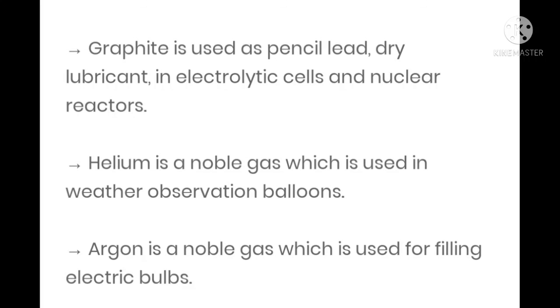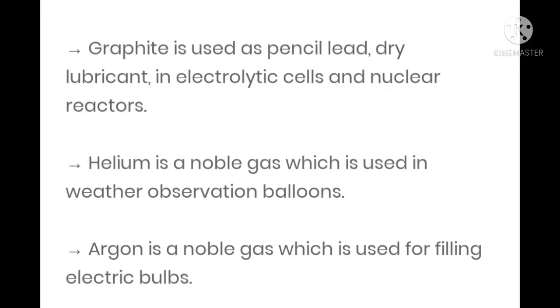Other non-metals such as graphite, helium and argon. Graphite is used as pencil lead, and as a dry lubricant in electrolytic cells and nuclear reactors. Graphite, you are using pencils, my dear students, right? The lead of the pencil is prepared using graphite. This graphite is also used as a dry lubricant in electrolytic cells and in nuclear reactors.